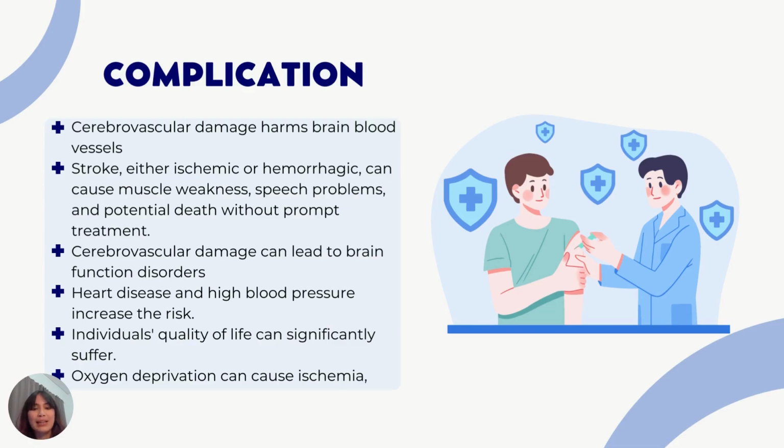The brain is highly vulnerable to oxygen deprivation, which can lead to ischemia, brain infection, or permanent brain cell death. The causes include vessel blockage, rupture, vessel enlargement like aneurysm, or brain edema or fluid buildup in the brain tissue, all of which can permanently damage the brain and affect cognitive and physical function.